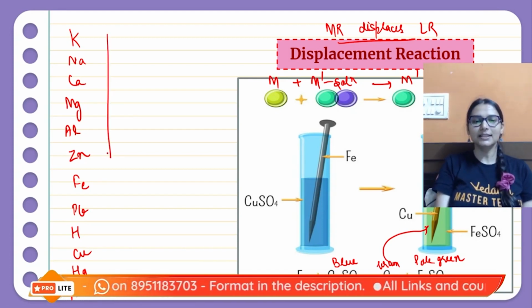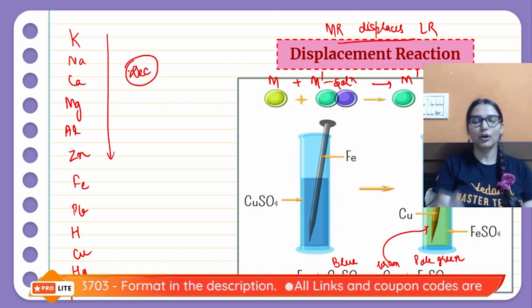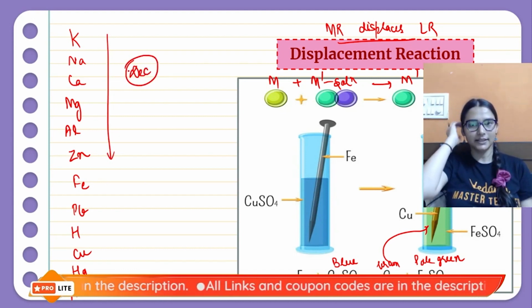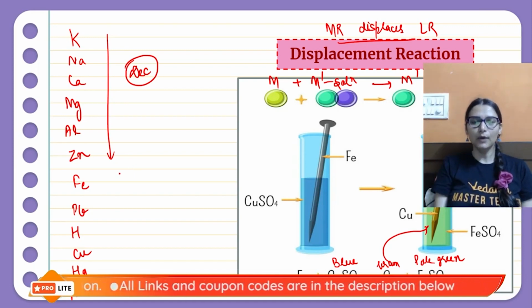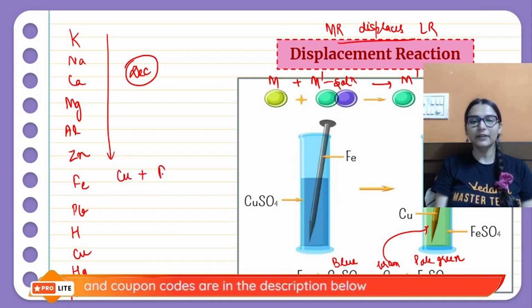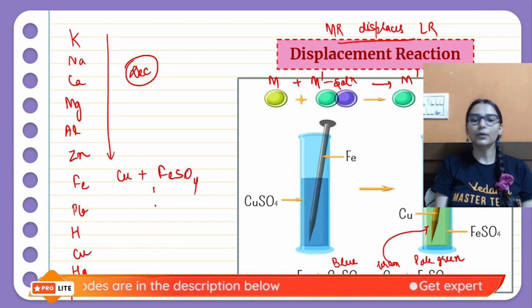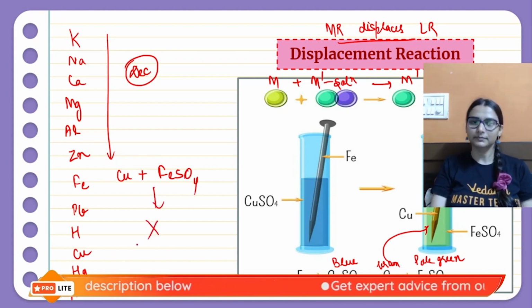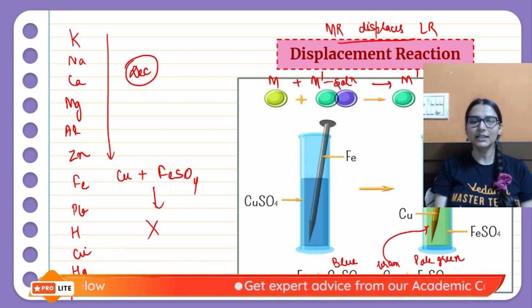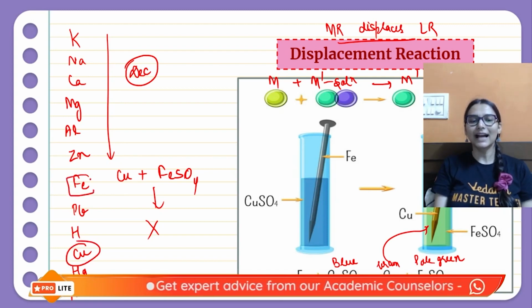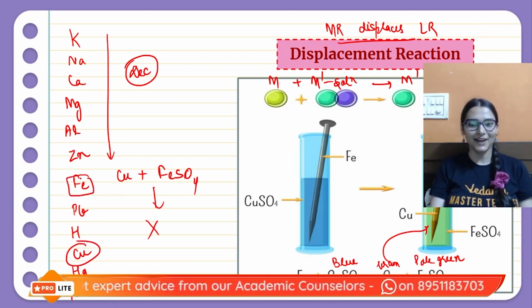Okay, so this is the decreasing order of reactivity. Top to bottom, reactivity is decreasing. So if you do the other way round, if you take copper nail in ferrous sulfate solution, there is going to be no reaction. Less reactive element cannot displace more reactive element from its solution.